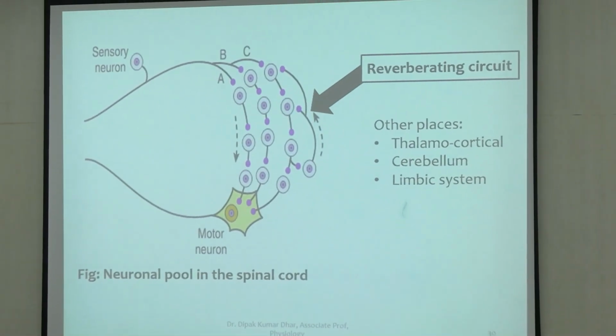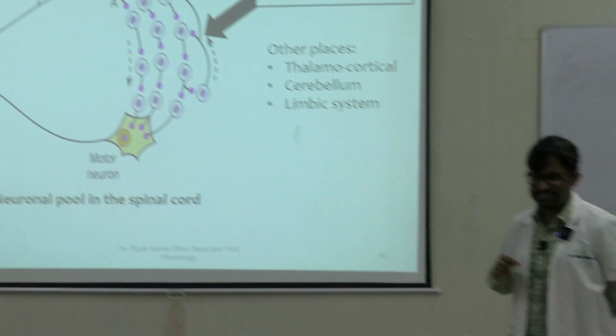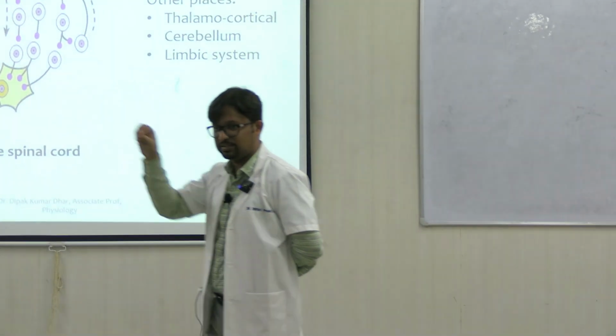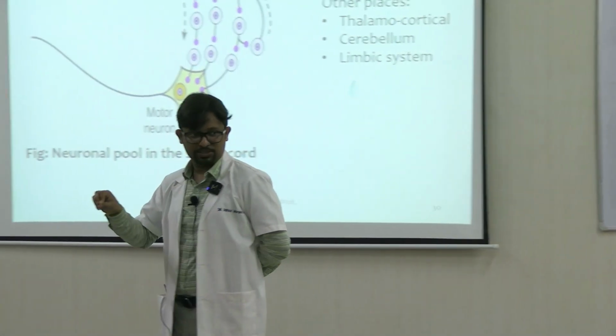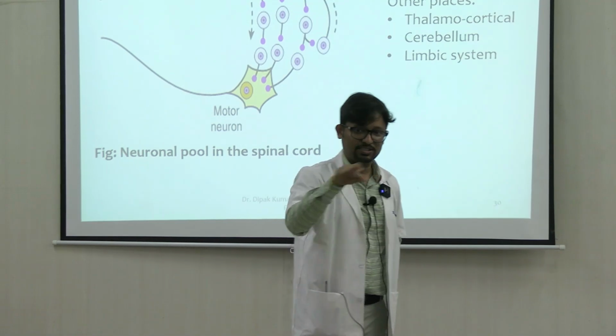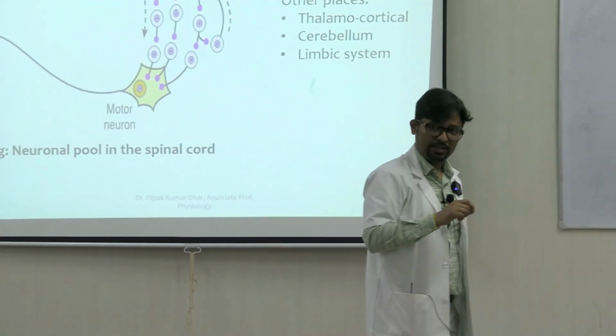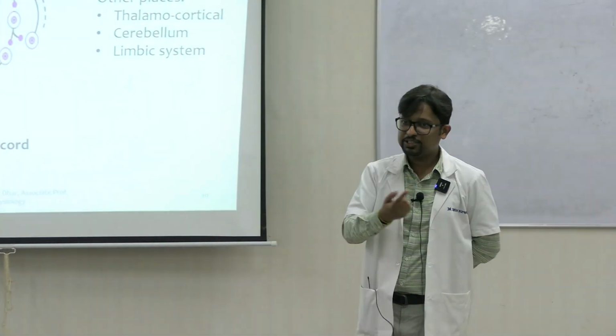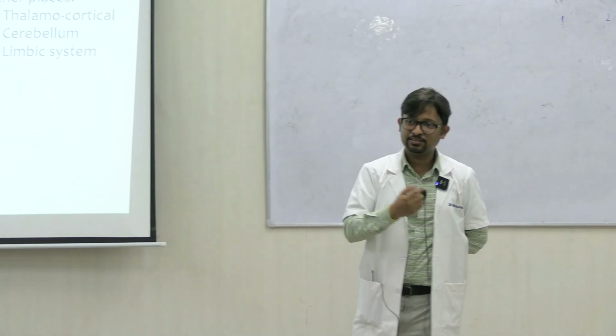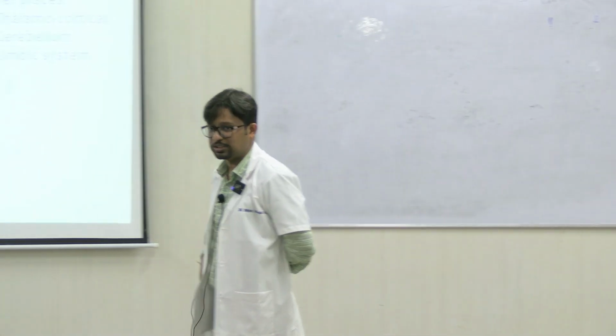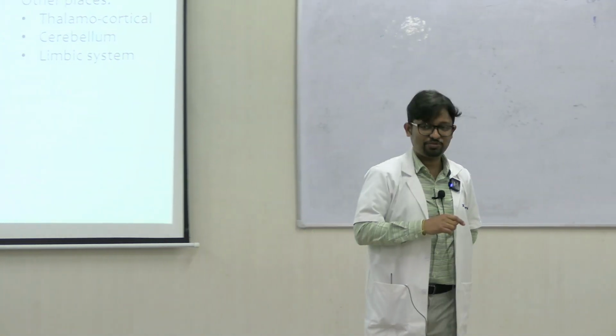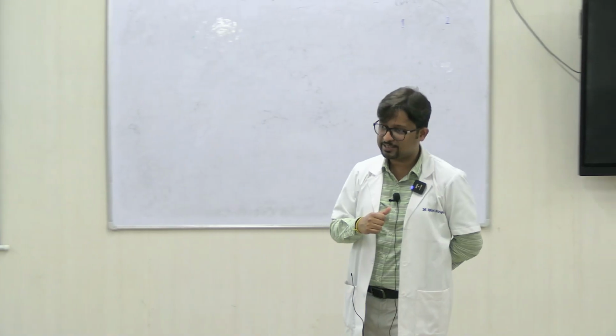The limbic system is a network of structures present around the brainstem, including some part of the thalamus, some of the hypothalamus, and some other structures, nuclei like the amygdala and others. This particular circuit is concerned with the generation of emotions. Here also we find a lot of reverberating circuits.